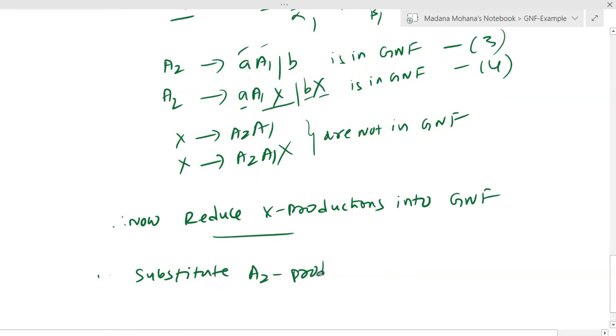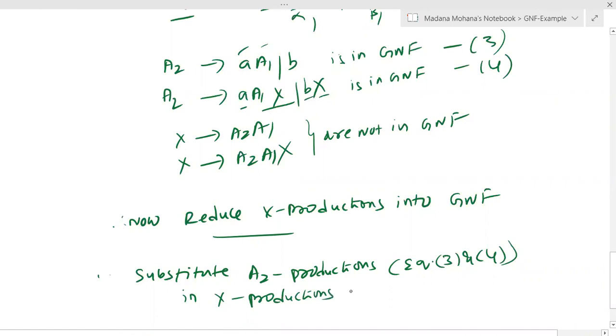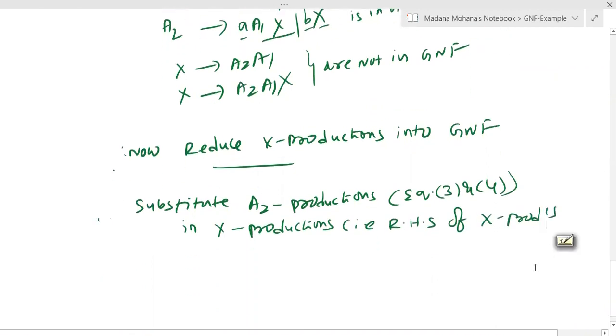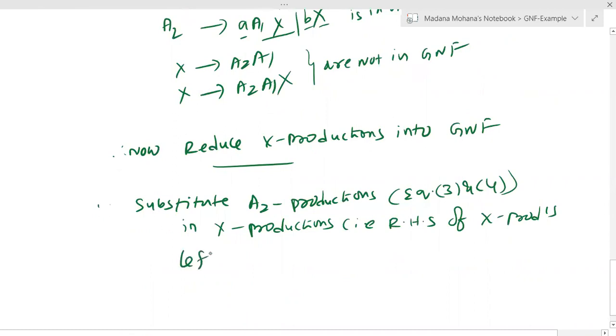So therefore substitute A2 productions from equations 3 and 4 in x productions. That is, the right hand side of x productions, leftmost A2.